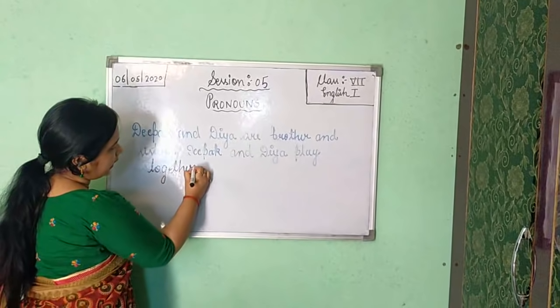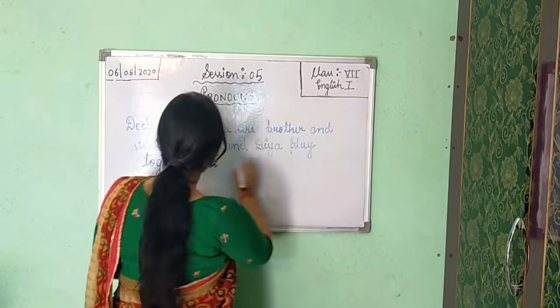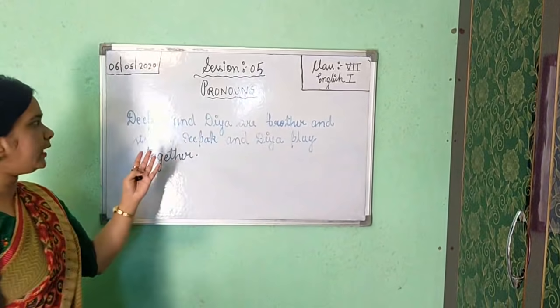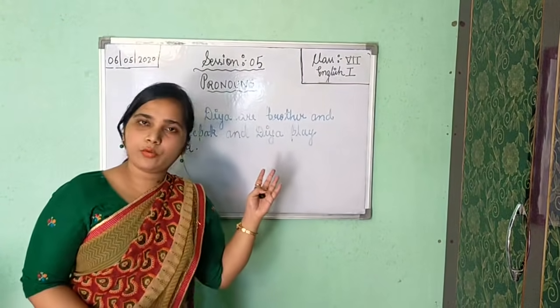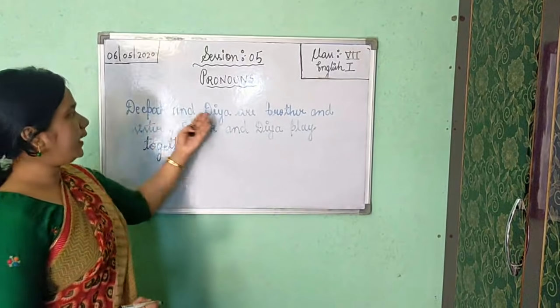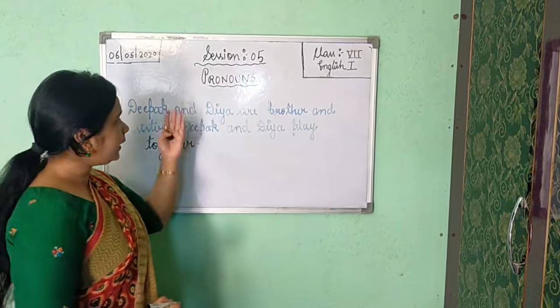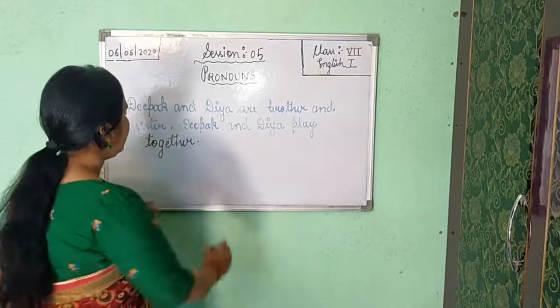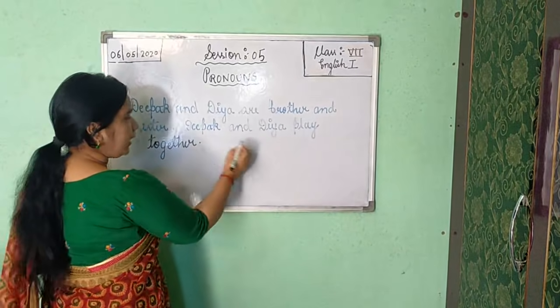Okay, Deepak and Diya play together. Now the third sentence, till here I have written two sentences on the board about the same people, Deepak and Diya. Deepak is the name of a boy and Diya is the name of a girl. Deepak and Diya play together.